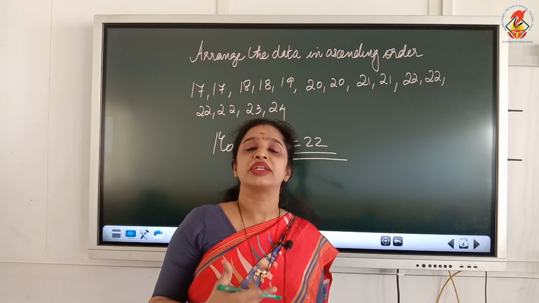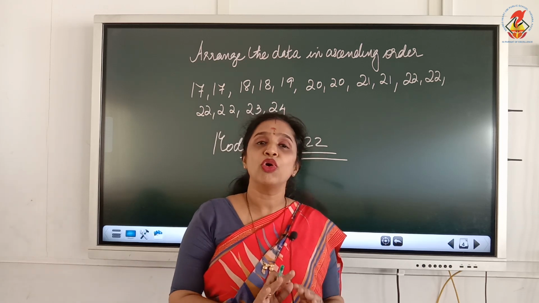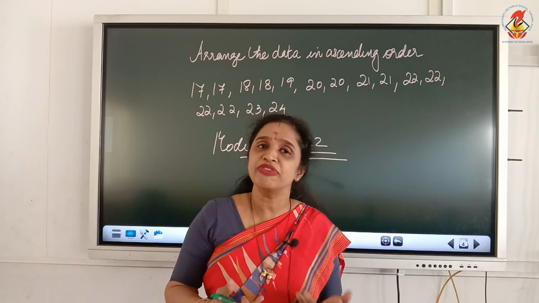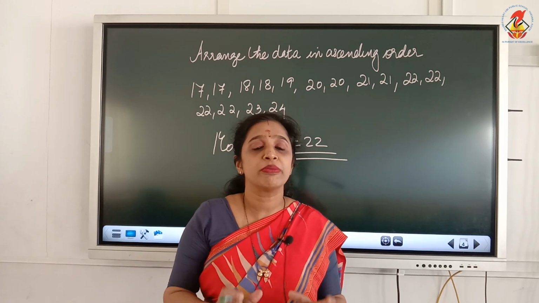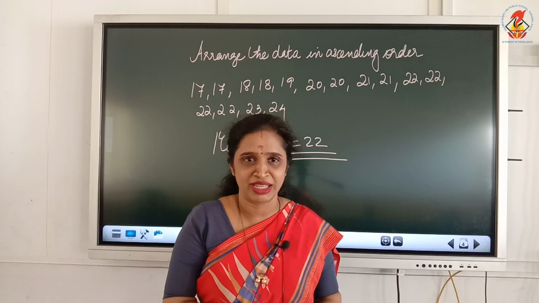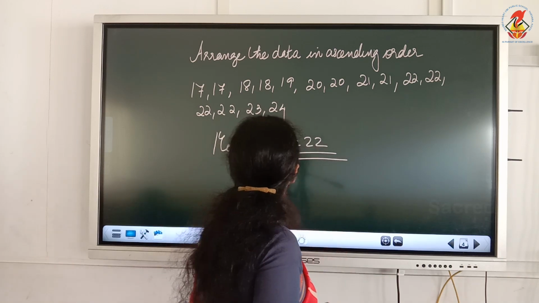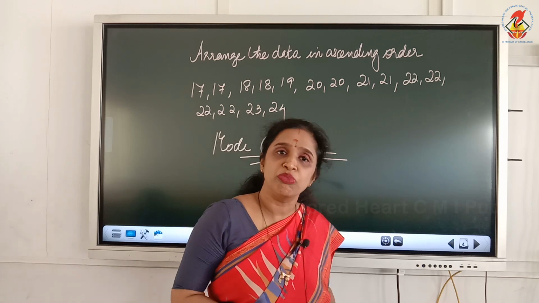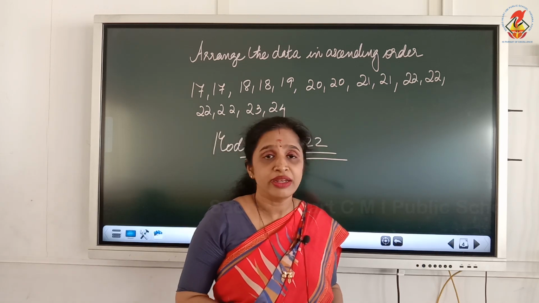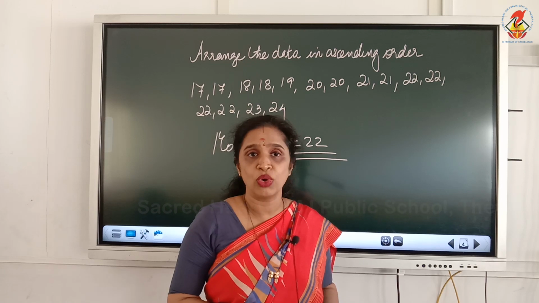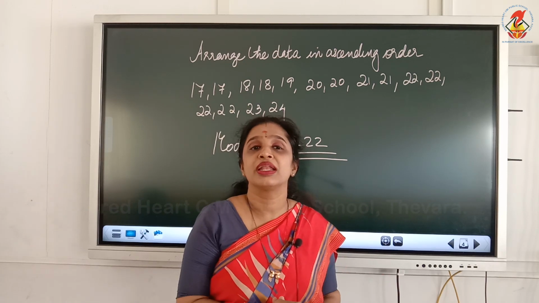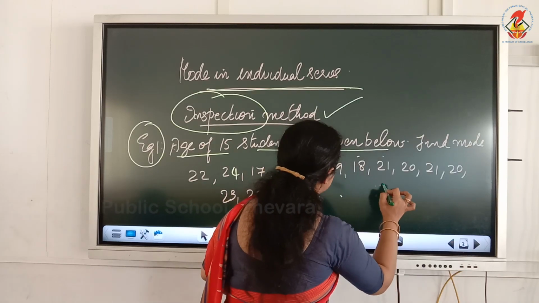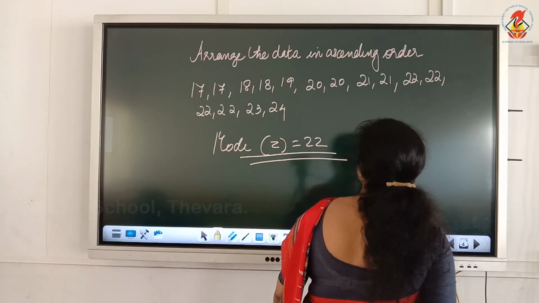Now you know this is an individual series, therefore no frequency will be there. From the values given we have to find out which number has repeated so many times. So from the example itself it is clear, isn't it? To do the calculation of mode in an individual series, the first step that you have to follow is to arrange your data in an ascending order. The question which I have given here, I have arranged it in ascending order here.